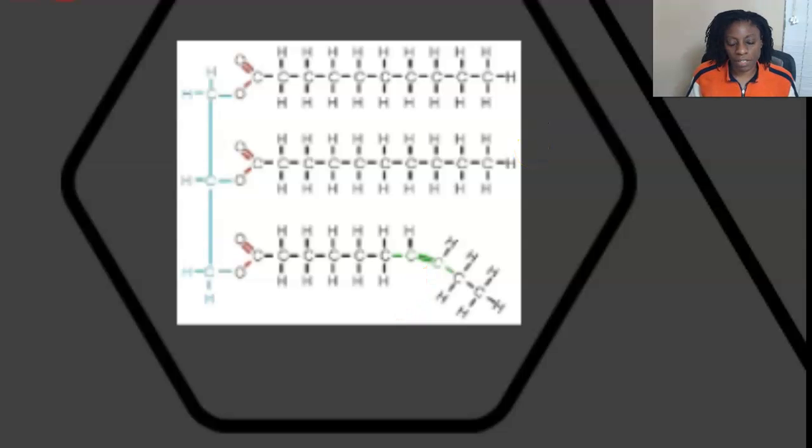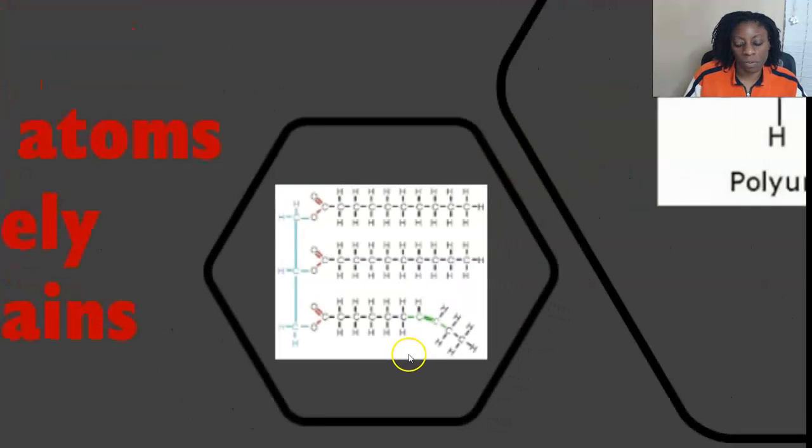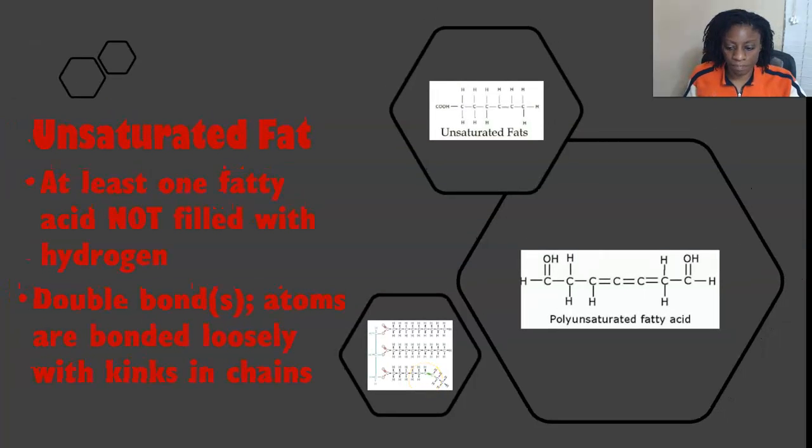How does this difference affect the structure of a fat molecule? And what does this difference mean for us? Well, structurally, most unsaturated fats are going to have a kink in their structure because of the cis double bond. So that's what we're seeing right here. See how this one is bent? It's not going straight. So we call that a kink. And right here is a cis double bond. Now, cis means that the hydrogens in the double bond are on the same side in space. Now that gets a little more into organic chemistry, but it's still good to know, especially for advanced biology.